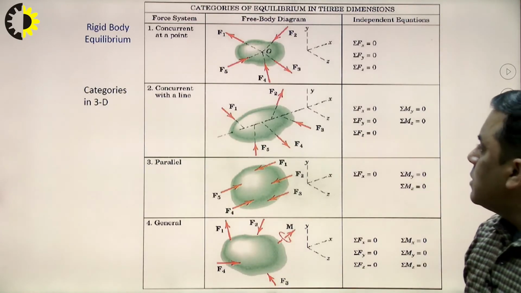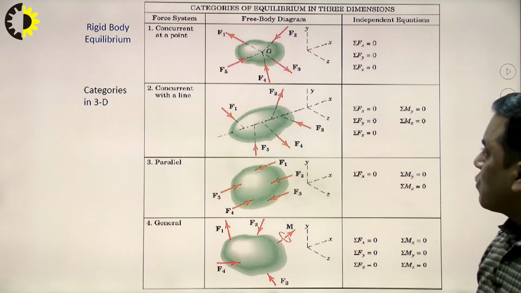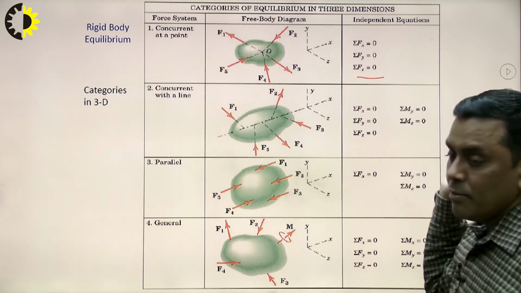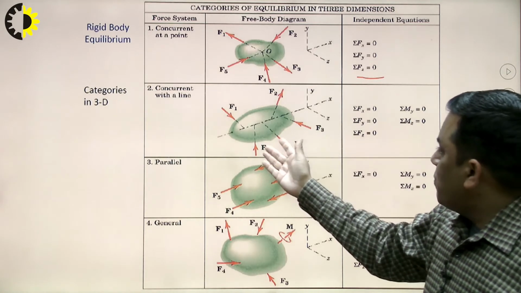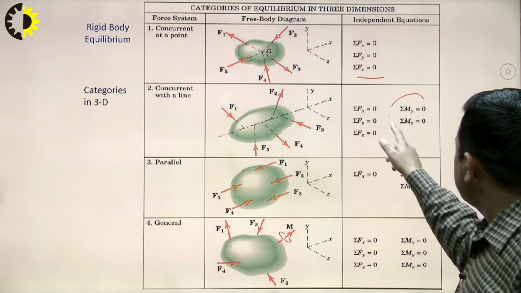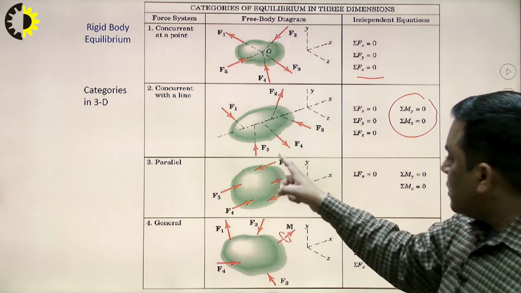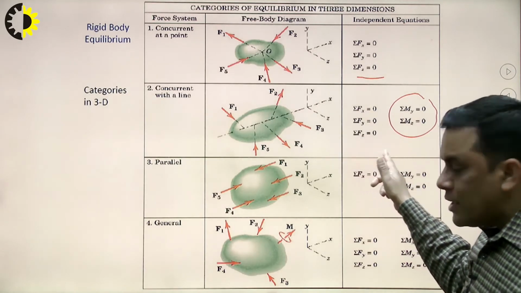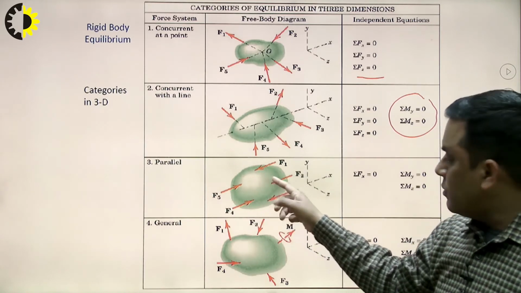Similarly, if we are dealing with three-dimensional force analysis and the force system is concurrent, then we have to include one more equation, that is sigma Fz equal to 0, because earlier we were not taking the z direction into consideration. Same happens if the forces are concurrent with a line; then two more equations come into the picture, sigma Mx, sigma My and sigma Mz equal to 0. If the forces are parallel in a three-dimensional force system, then we can eliminate sigma Fy and sigma Fz equal to 0, these two equations, because the direction of all the forces is parallel to each other.